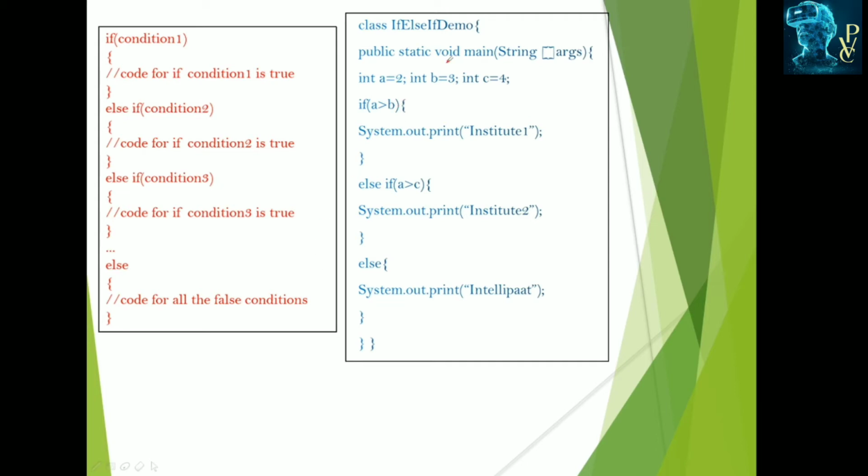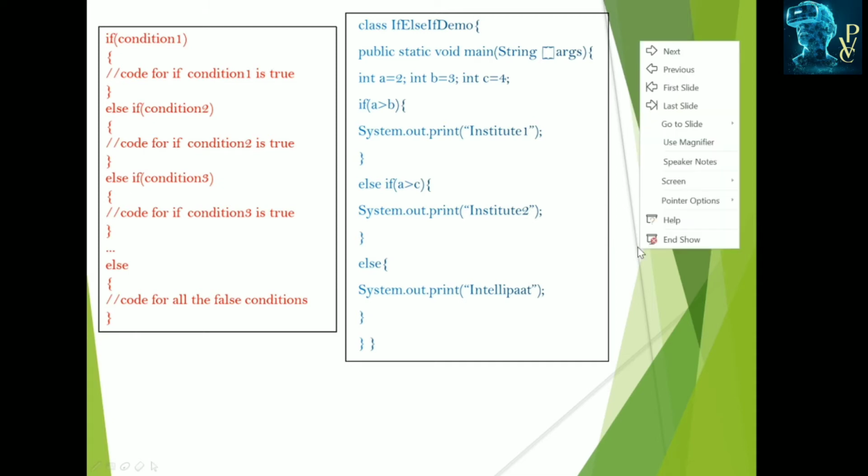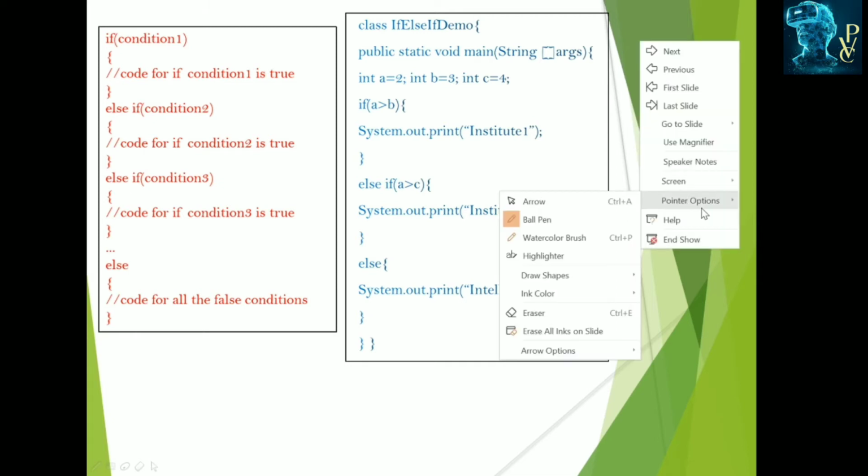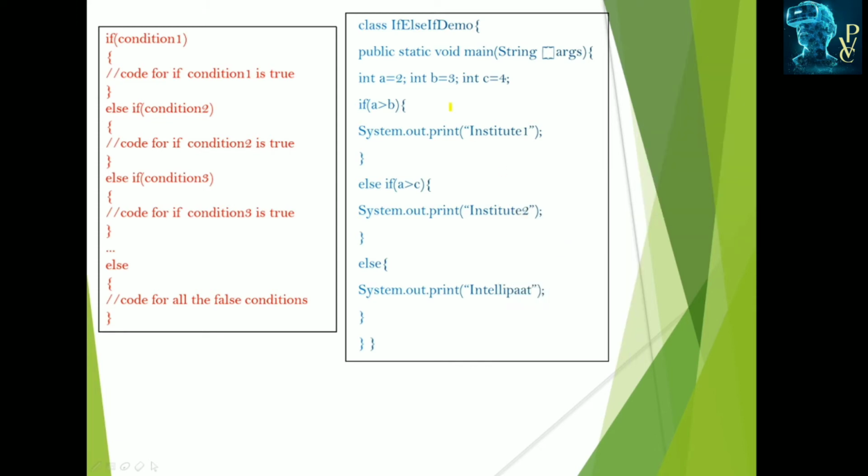Okay, if else if demo. Here I am defining a is equal to 2, b is equal to 3 and c is equal to 4. If a greater than b, then print some institute 1.